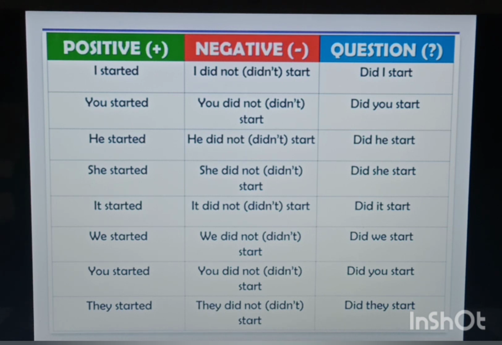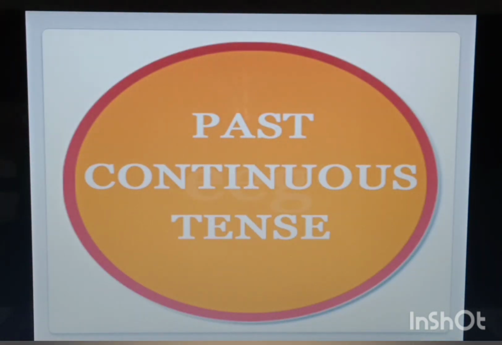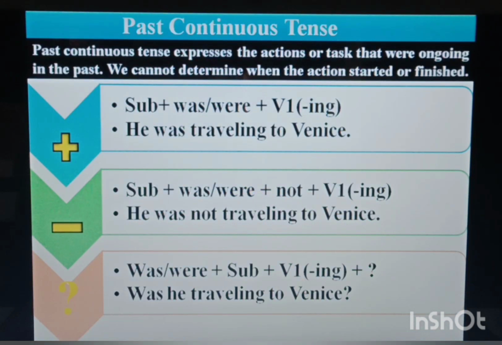Okay. Next, we are going to study about past continuous tense. Past continuous tense expresses the action or task that was ongoing in the past. We cannot determine when the action started or finished. For an ongoing action that is related to the past, it is known as past continuous tense.